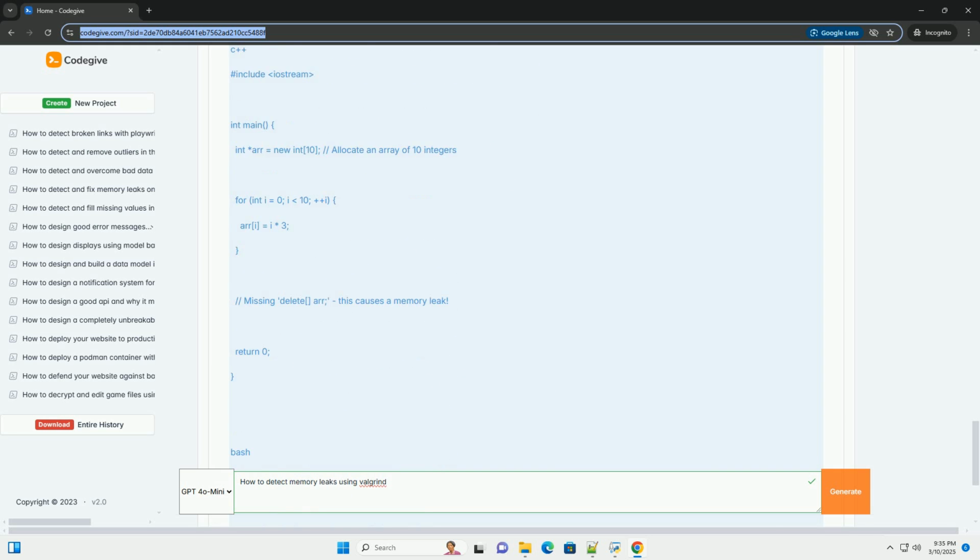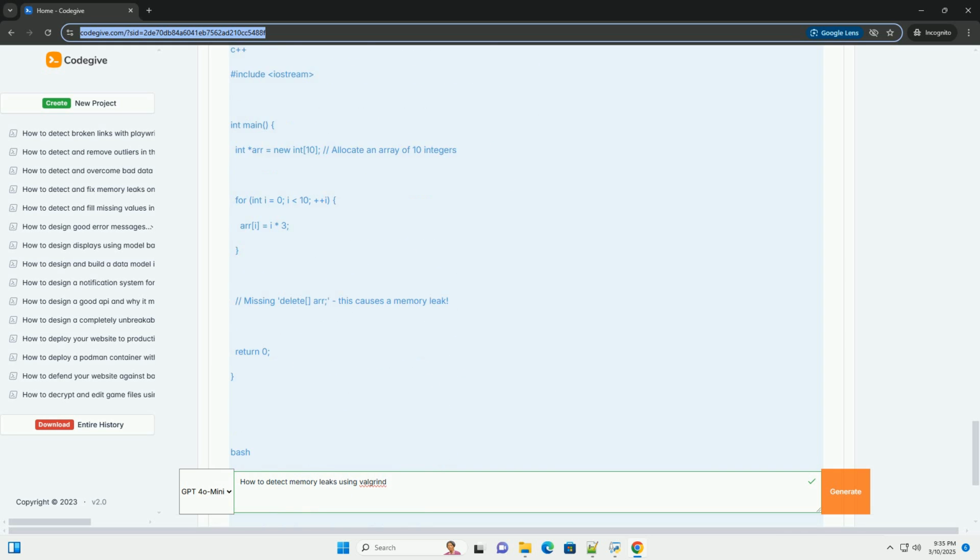*--show-leak-kinds=all*. This option shows a breakdown of all the leak categories: definitely lost, possibly lost, still reachable, suppressed, in the leak summary, which is helpful for prioritizing your debugging efforts.